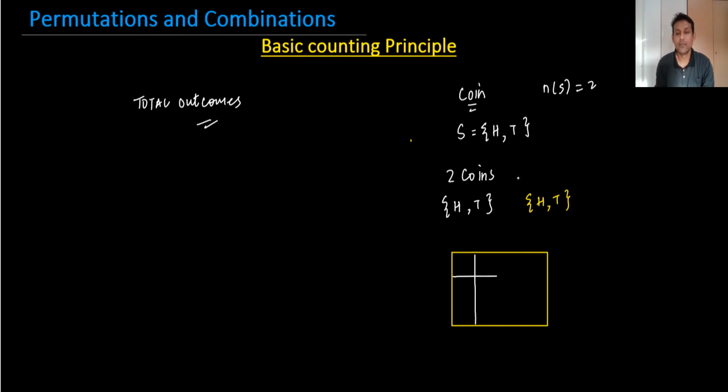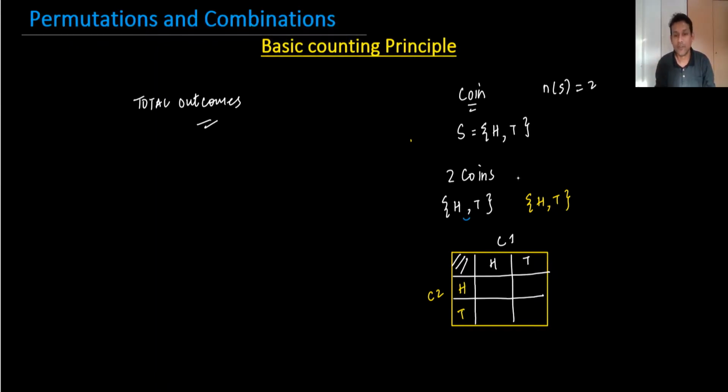Normally we use probability. This is coin one and this is coin two. For coin two, head tail here, and coin one, head tail I'm writing here. When you toss two coins, it is possible that you can have two heads together, two tails together, one head one tail, or one tail one head. So the outcomes are here.